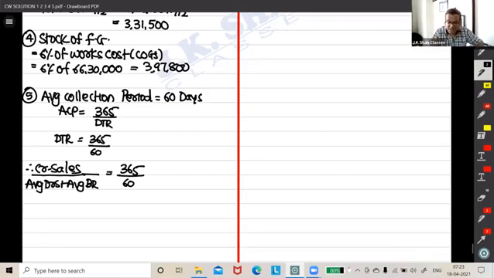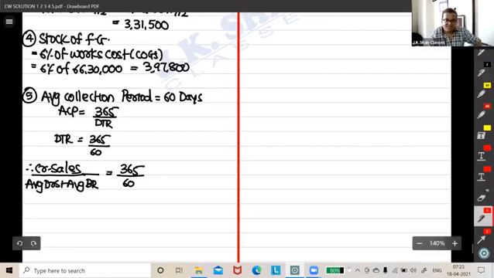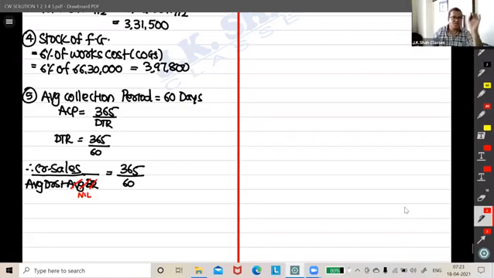In the question, is there any question of getting average bill receivable? No, sir. This is simply nil. Listen to me very carefully. There's no question of getting any data of bill receivable.